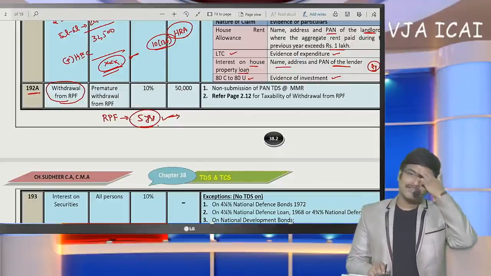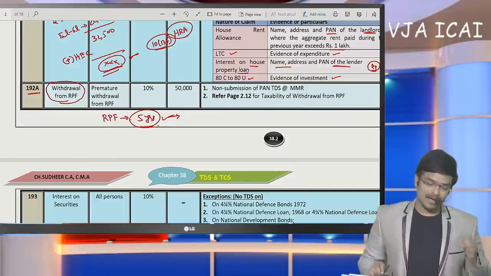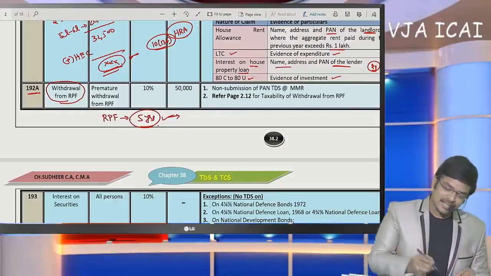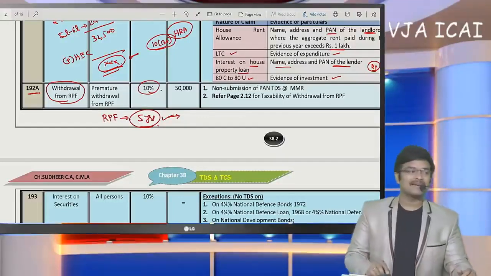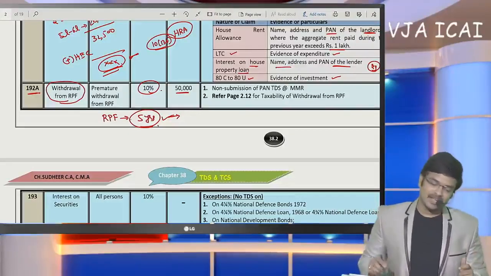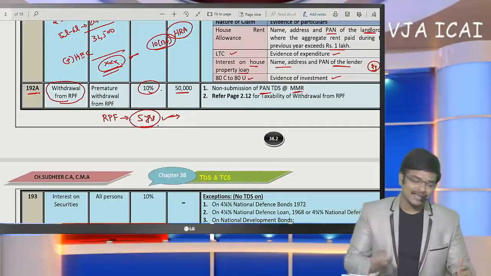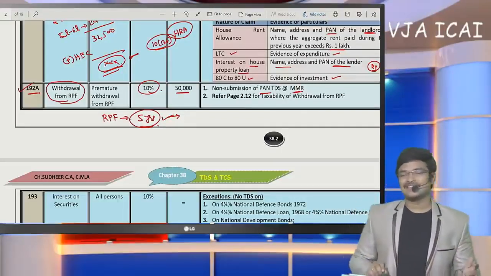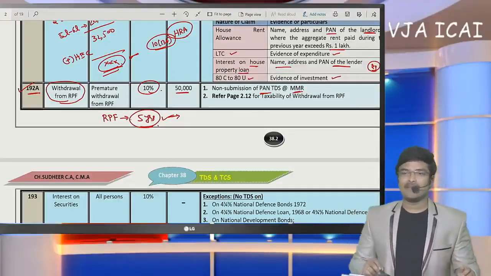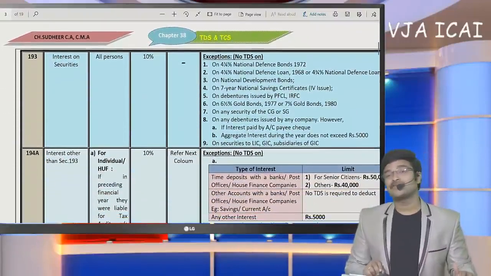So generally withdrawal from RPF is exempt under section 10, but premature withdrawal from RPF is taxable if withdrawal is made within 5 years. In such a case, TDS at the rate of 10% has to be deducted if the withdrawal amount exceeds 50,000. If PAN is not submitted, then the maximum marginal rate will be deducted. So generally PAN has to be submitted in this case. In other cases, if PAN is not submitted, 20% will be deducted, but in case of premature withdrawal from RPF, PAN has to be submitted. So this is the discussion regarding premature withdrawal from RPF.